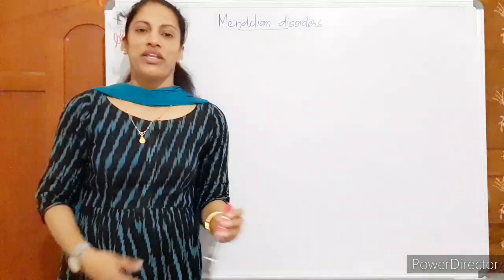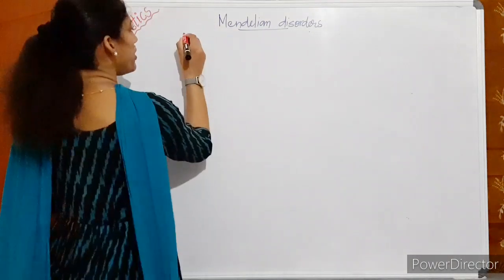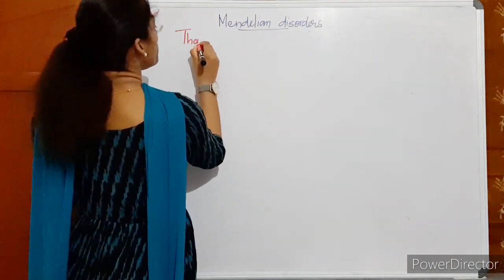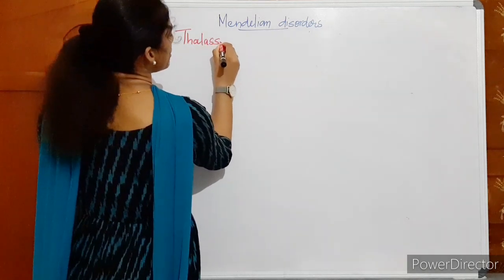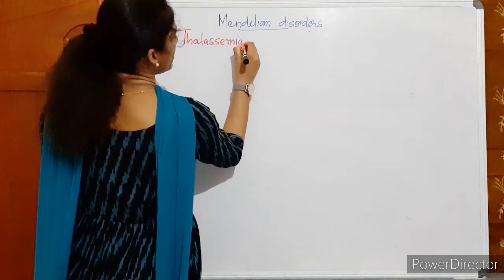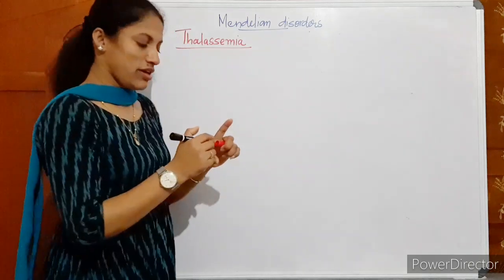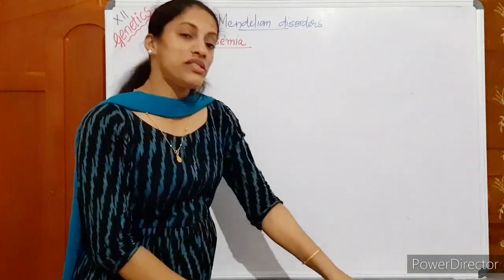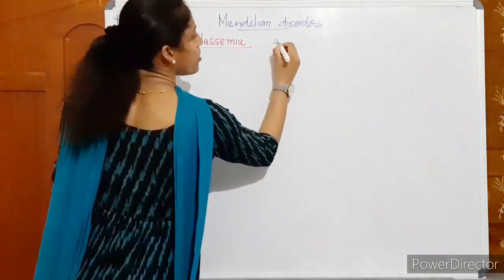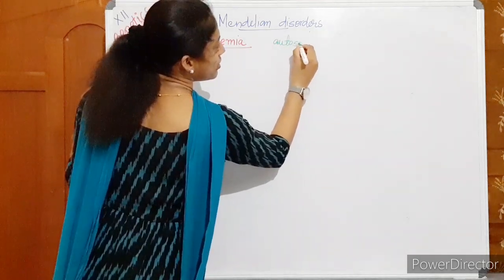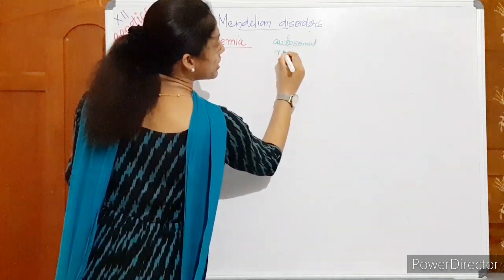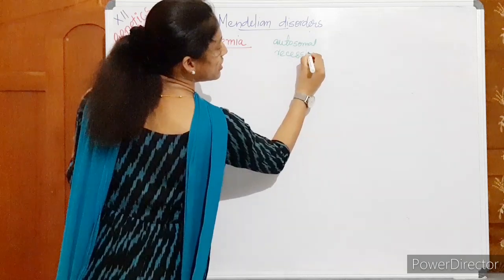So the next disease is thalassemia. If your textbook is all done, you can see it at the end of your textbook. This disease is also an autosomal recessive disease.